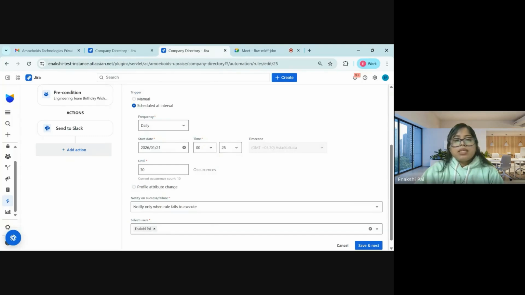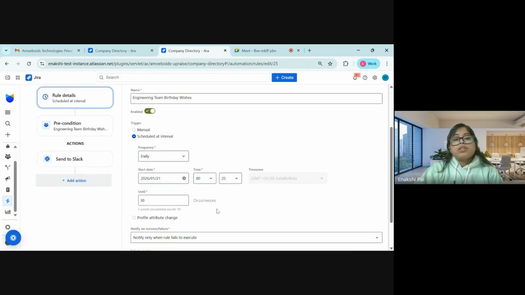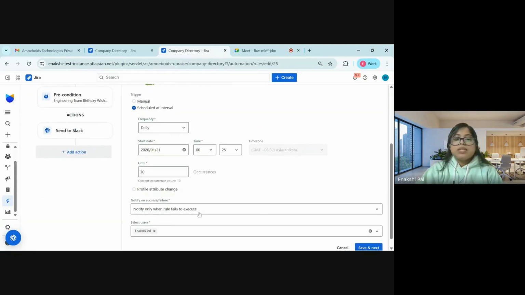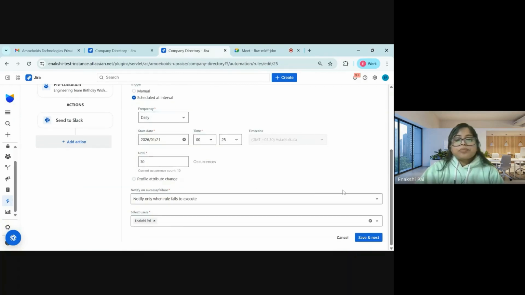So here you can see that the current occurrence count is 10, right? Which specifically means that this particular rule has been run 10 times, right? Since this is my test instance, I have used it for testing purposes previously. So you can see here the current occurrence count is right now 10, right?